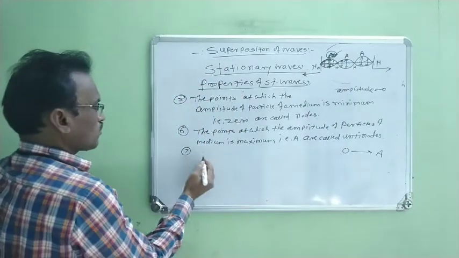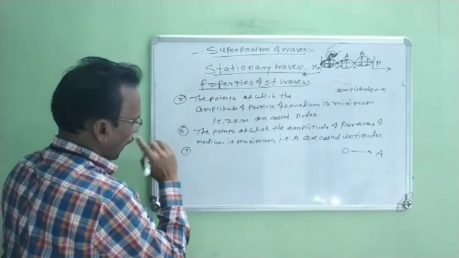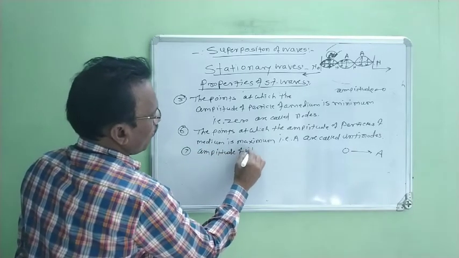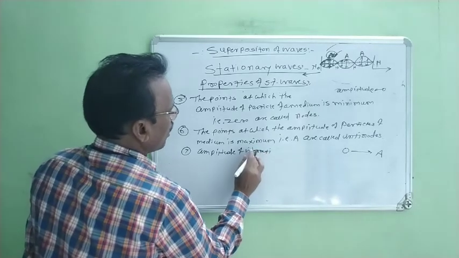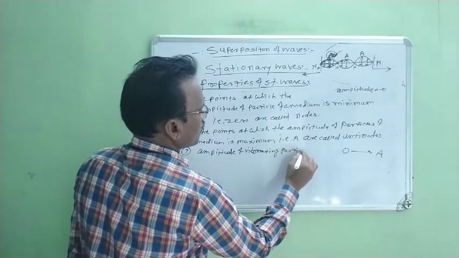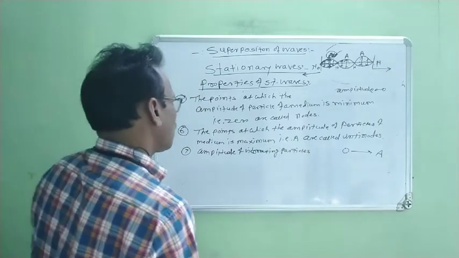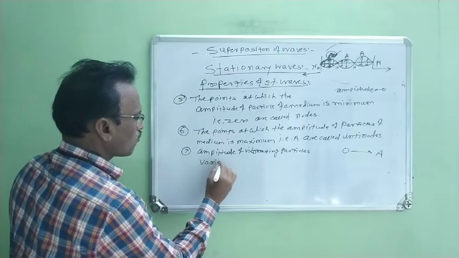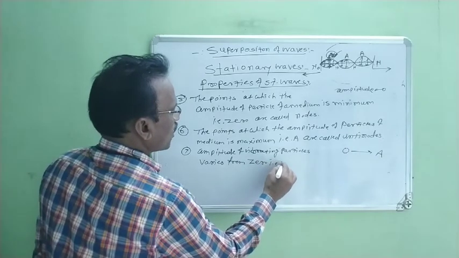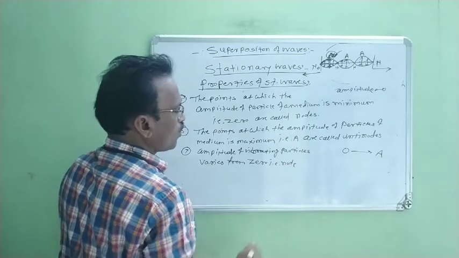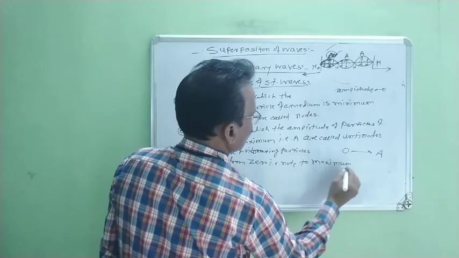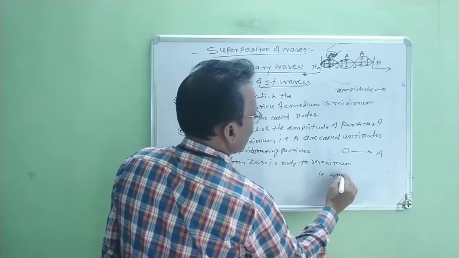Therefore the next property is: amplitude of vibrating particles varies from 0, that is node, to maximum, that is antinode.